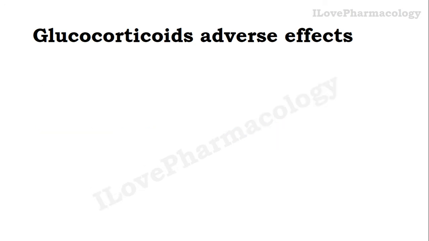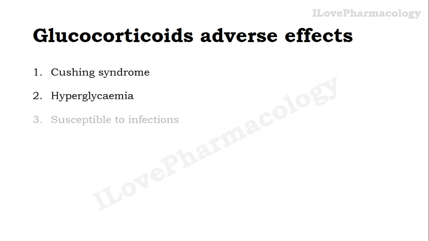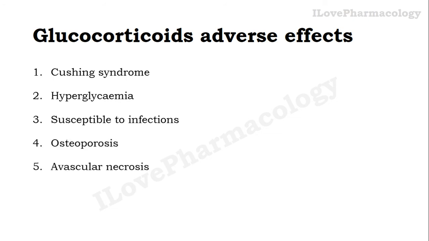So let us see what glucocorticoid adverse effects can be encountered in an individual. It can lead to Cushing syndrome, increased blood sugar levels, and increased risk of infection. It can lead to osteoporosis, avascular necrosis, and increased risk of peptic ulceration.